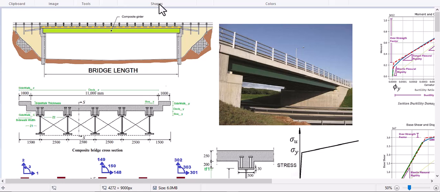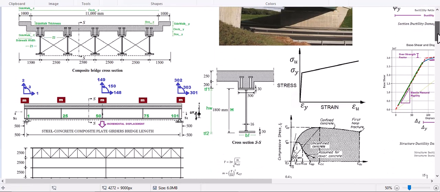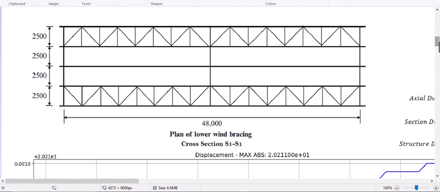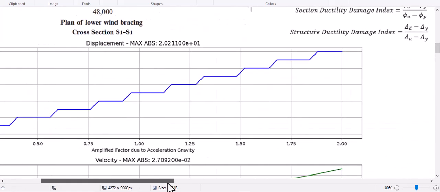So in the third file, we're going to do the incremental dynamic analysis by changing the amplification factors of the accelerations of our defined acceleration time history, and then outputting the data.